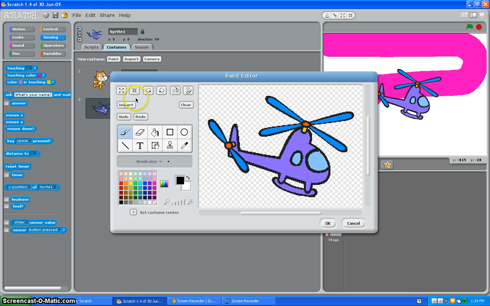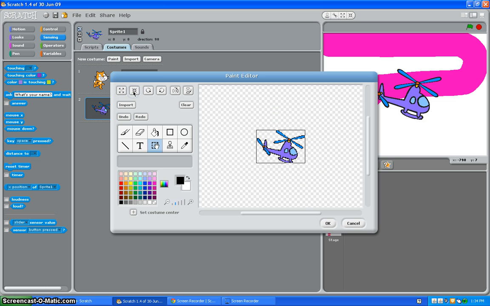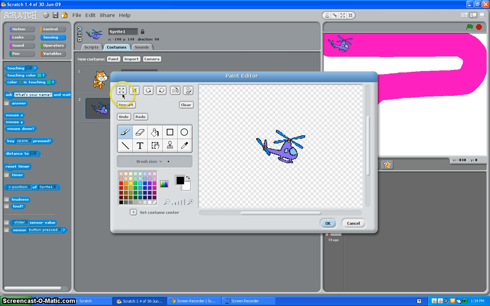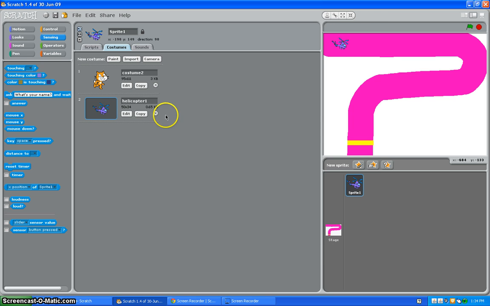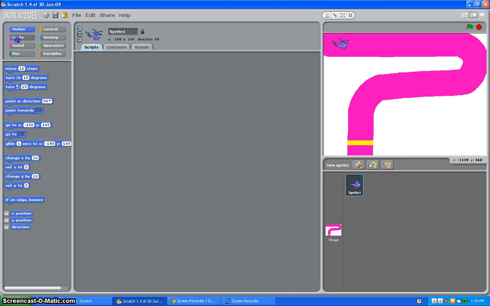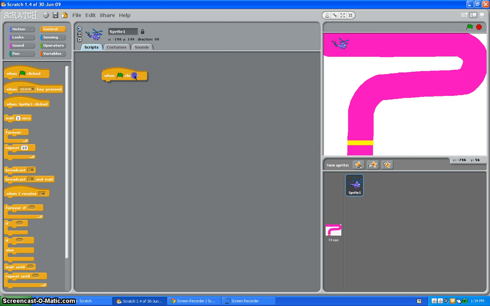We're going to edit that so we can make it smaller. There, that's pretty good size. And maybe we'll make it a little smaller. There. Now go into the script, go to Control, when clicked, forever if.